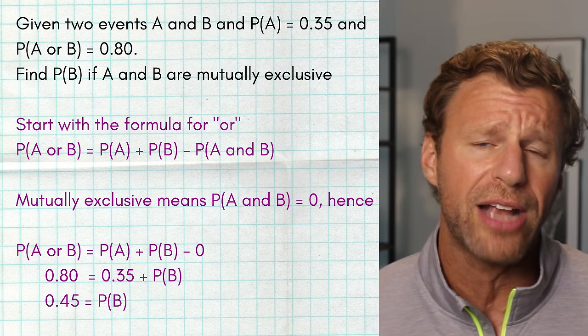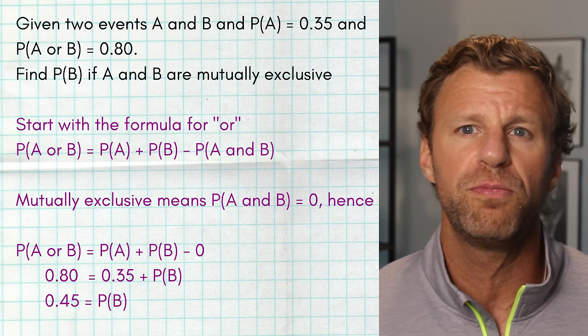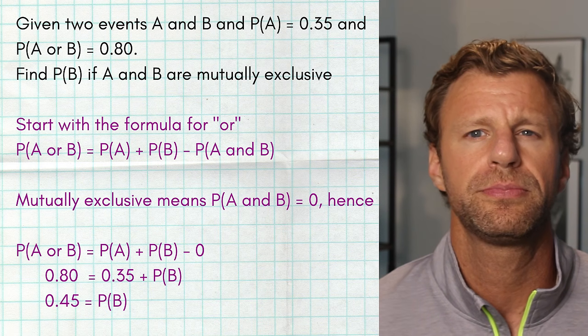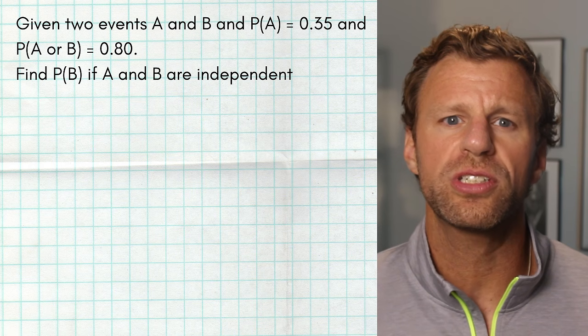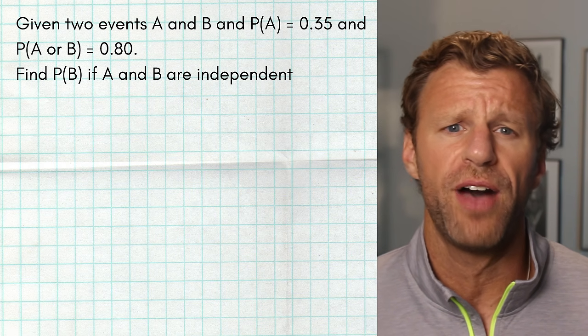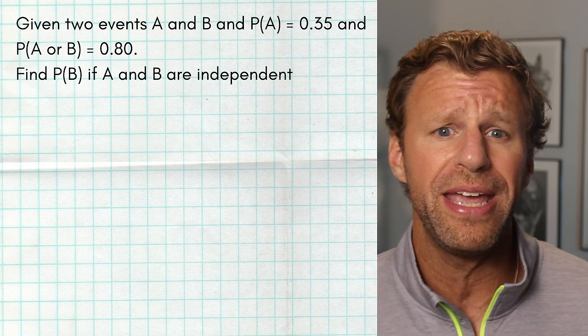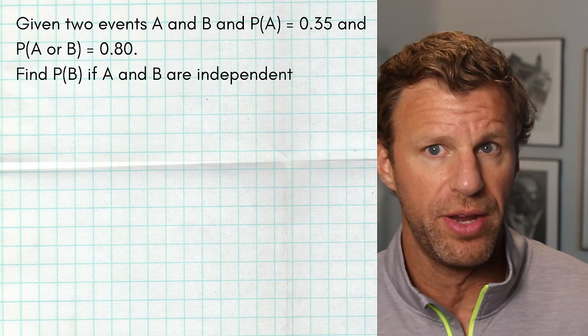All we got to do is subtract the 0.35 to the other side to get 0.45. So the probability of B is 0.45. And our final generic question looks like this. Given two events, A and B, the probability of A is 0.35, the probability of A or B is 0.80. We're asked to find the probability of B, but this time A and B are independent.